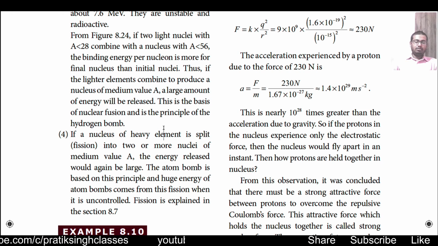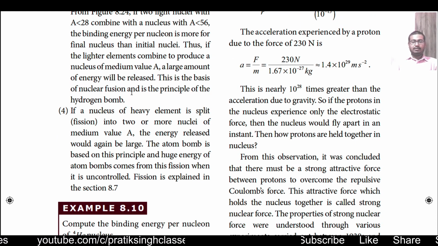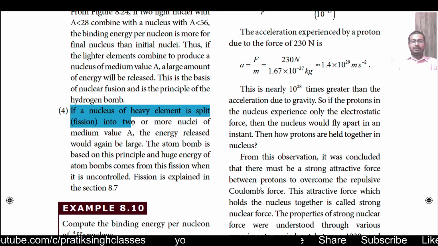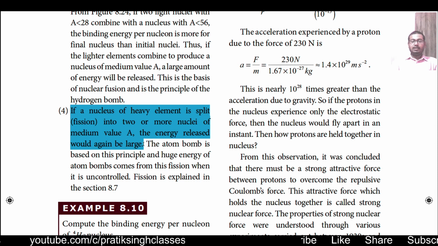So we know very well that in nuclear fusion the energy released is far bigger than in nuclear fission, and this is the reason. Then if a nucleus of a heavy element is split into two or more nuclei of medium A, as in the case of nuclear fission, the energy released would again be large.